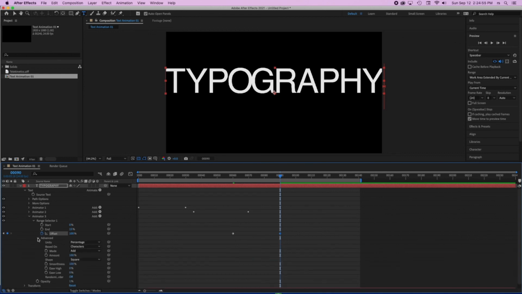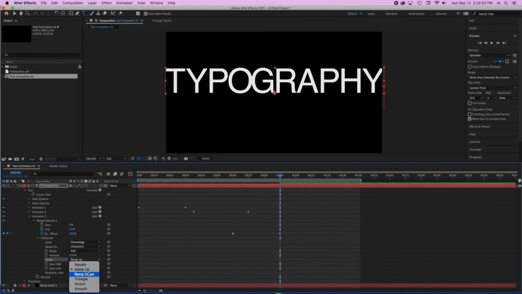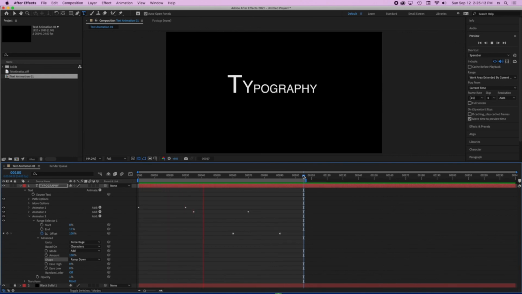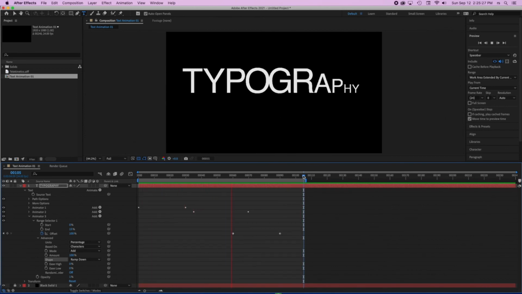Go to the advanced and make sure that my shape is either this ramp up or ramp down, which ramp down is the one that works. And I'm just going to type in N right there to make sure that I do a preview. I'm actually pressing the number 0 on my extended keyboard on the keypad. Perfect. So that is exactly the animation that I wanted.